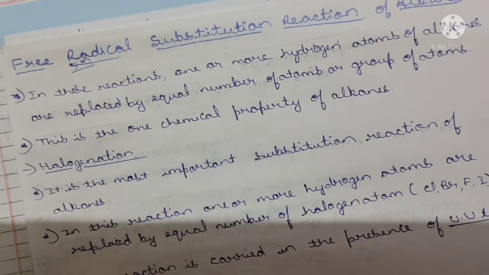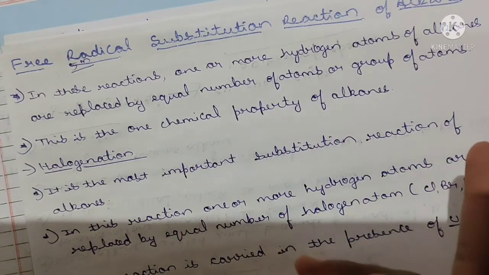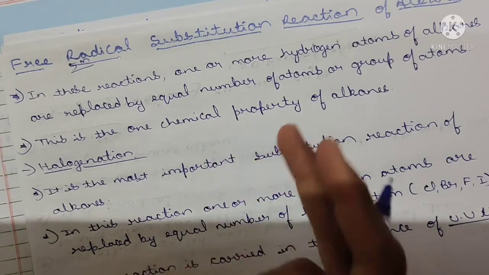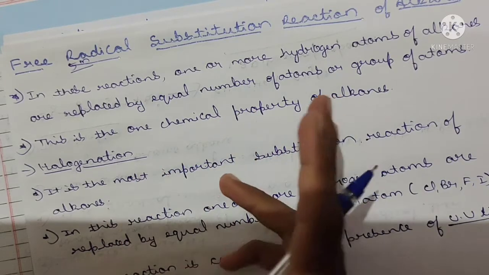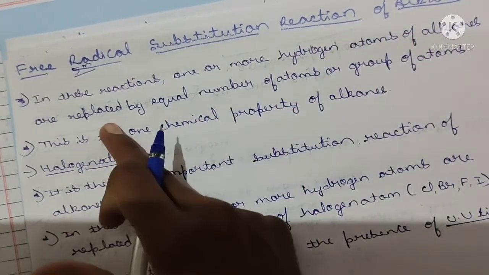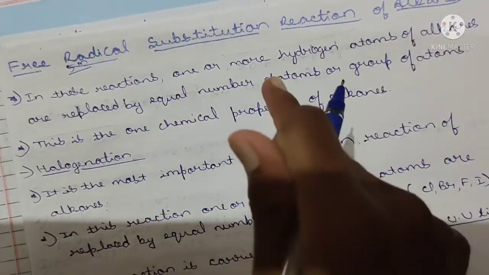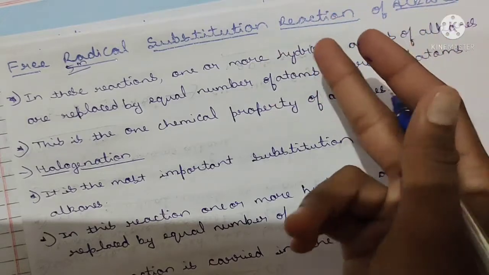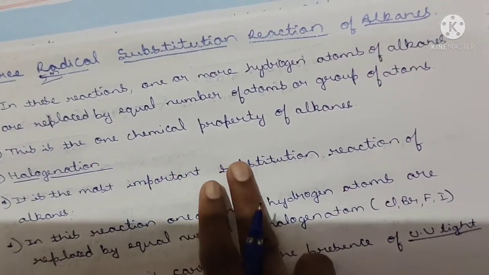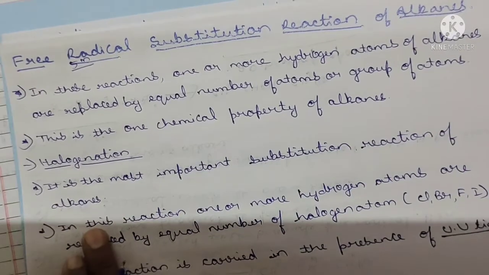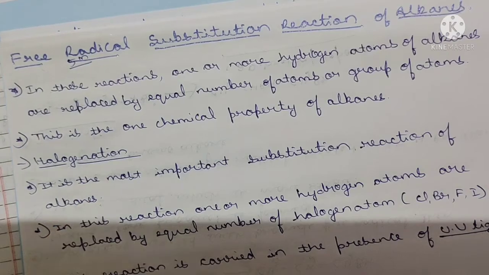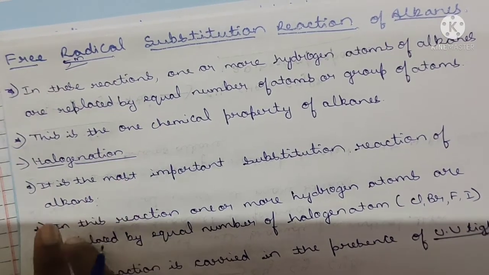For example, in the reactions one or more hydrogen atoms of the alkanes are replaced by an equal number of halogens or a group of halogens. This is known as halogenation. Clear? And it is one of the important substitution reactions of the alkanes. If you come across the alkanes, this halogenation is one of the very important substitution reactions.